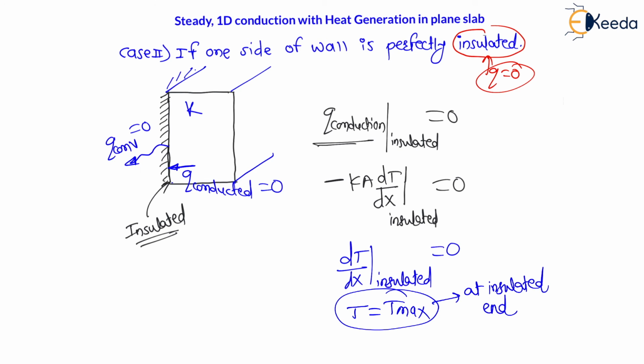Therefore, here we got the maximum temperature point. The maximum temperature point is at the insulated end, so mark this point. At this location the temperature will be maximum, and the other side will be at wall temperature. And my dear students, we know that from maximum temperature to lower temperature there will be a parabolic distribution. Therefore, the graph will be like this. This graph is parabolic, and heat flows from the insulated end to the non-insulated end parabolically.